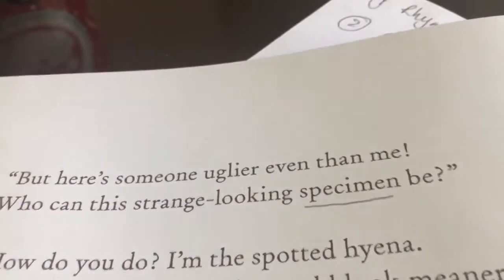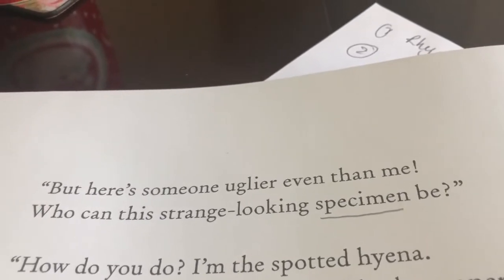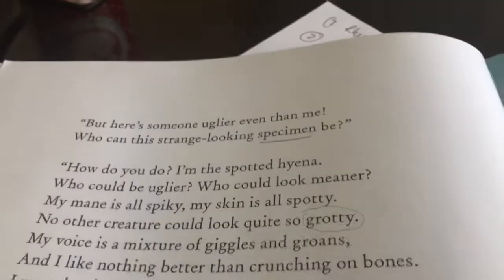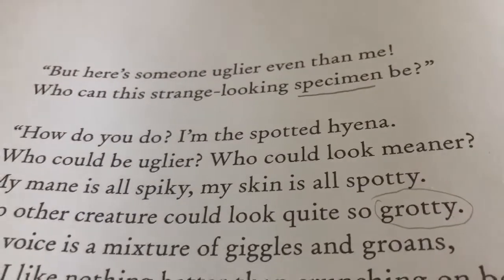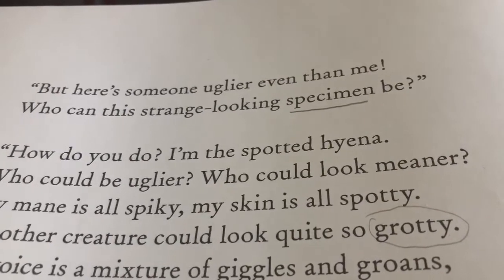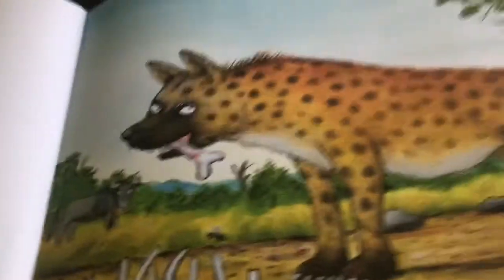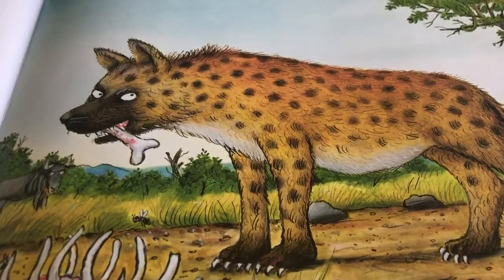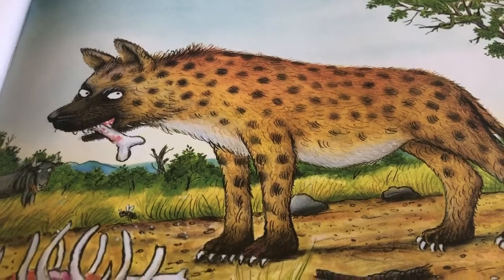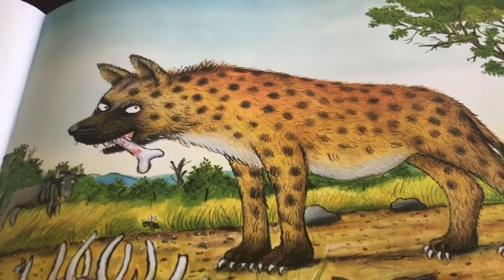And then specimen. Now this is an interesting word. So a specimen is a type of something. So I might say, could I have a specimen of your handwriting? Because I've got some essays here and I don't know who they belong to. If I could have a specimen, that's like a sample of your handwriting, it would help. But it can also mean a type of something. So you might say, this is a perfect specimen of a hyena. So it means it's a perfect type of hyena. This is a good example of what a hyena looks like. So that's what the word specimen means.